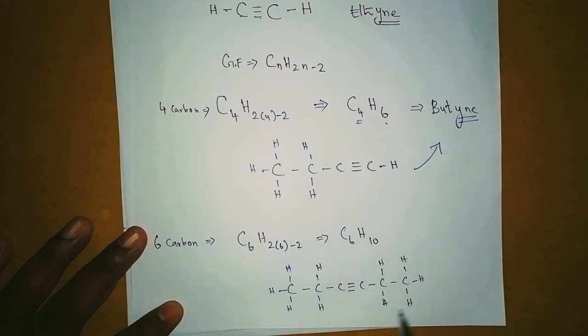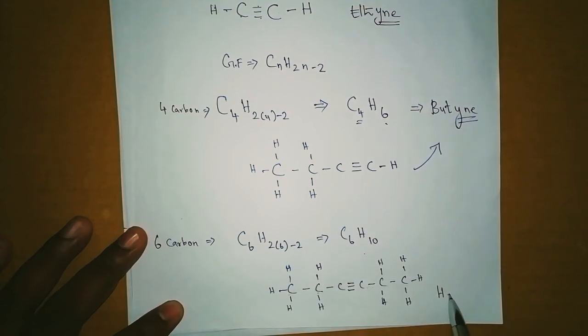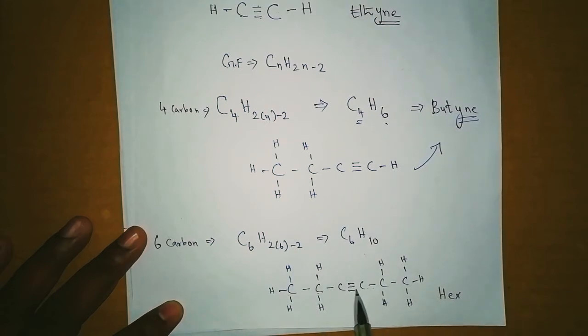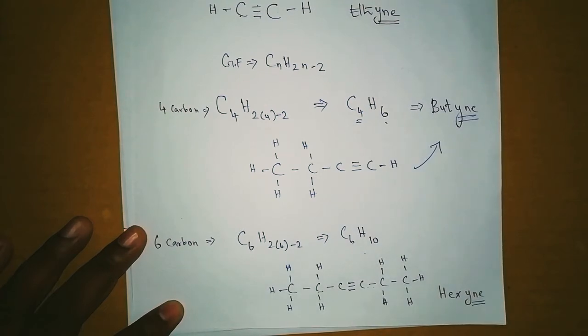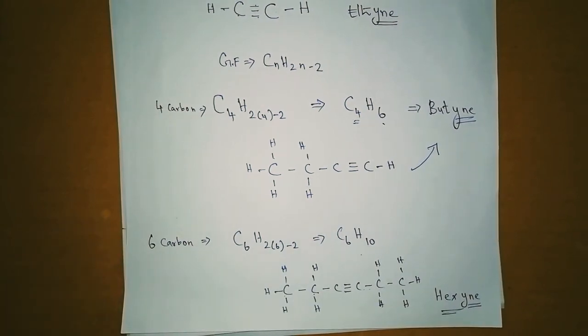Okay, now the formula: 1, 2, 3, 4, 5, 6, C6. How many hydrogens here? 1, 2, 3, 4, 5, 6, 7, 8, 9, 10. 10 hydrogens. So what is the name here? 1, 2, 3, 4, 5, 6. 6 carbon means hex. And because we have a triple bond, we need to write the suffix yne. So the name is hexyne.